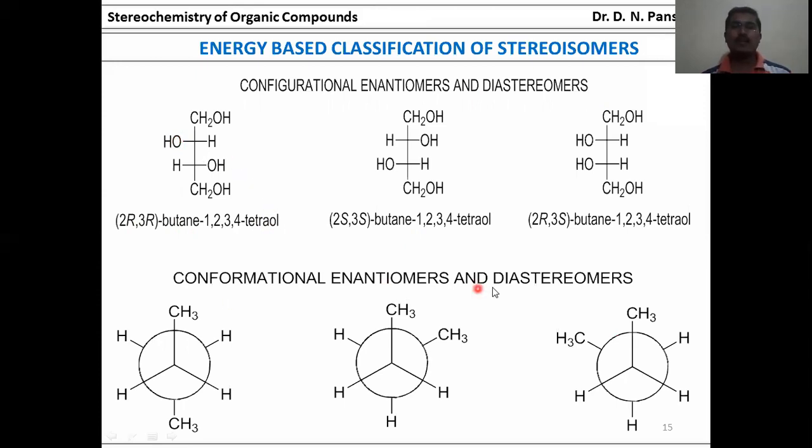Conformational enantiomers and diastereomers. These are the eclipsed and staggered conformations. This molecule in the Newman projection formula is situated as staggered. Also, these methyl groups are anti to each other. Again, rotate by 120 degrees. Then these two methyl groups are near to each other, at around 60 degrees. Again, this methyl group rotates by 120 degrees. Then it comes to the left side.